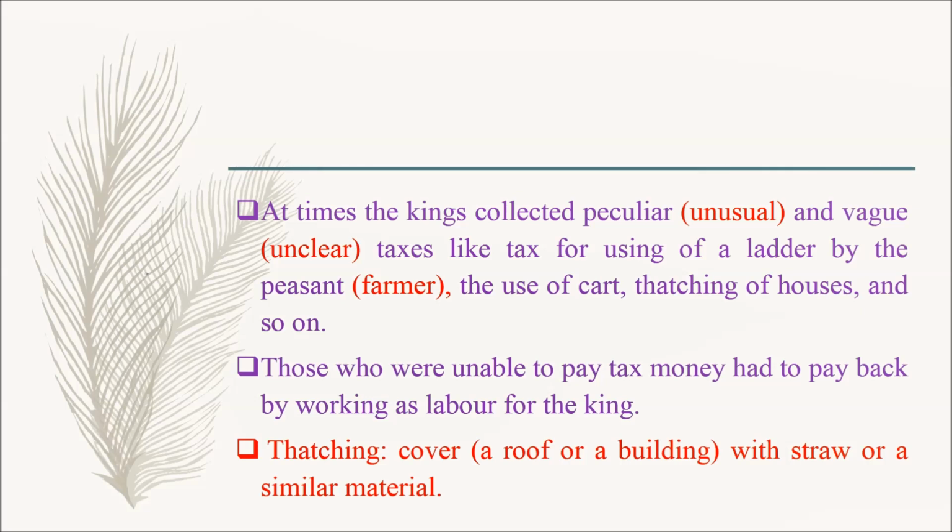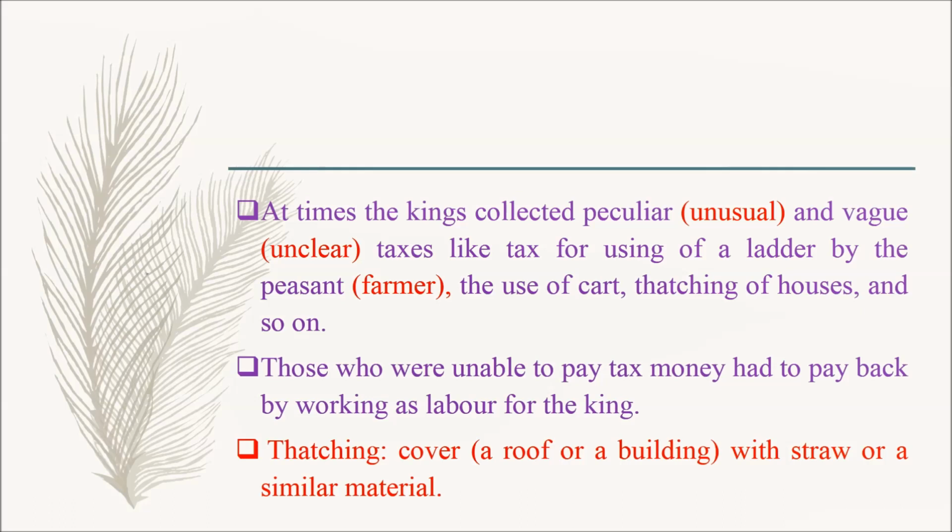Those who were unable to pay tax money had to pay back by working as labor for the king. Here, peculiar means unusual, vague means unclear, peasant means farmer, thatching means cover a roof or a building with straw or a similar material.